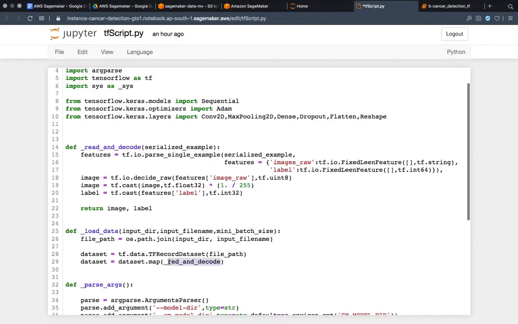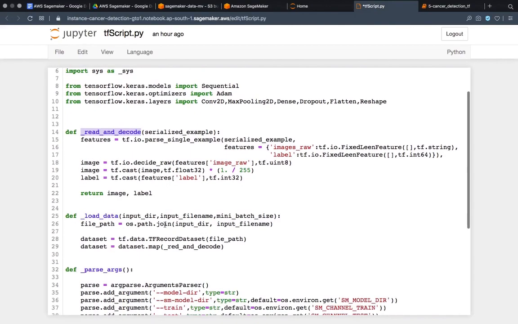So we are using this read and decode function. This function was loading images and their labels and normalizing those images. And what this load data will do is serve as an input to the model. So I have loaded the images, I have loaded their labels, and I have normalized each image using this function. Now load data will be used as an input to the model.